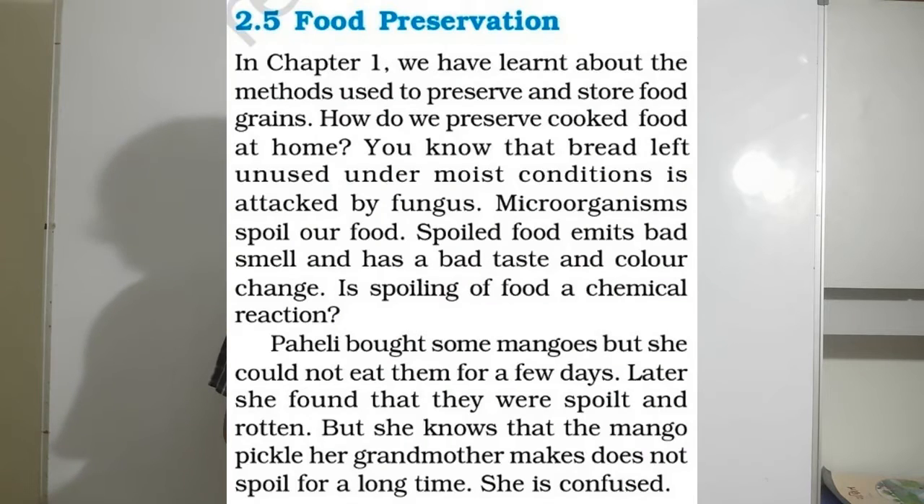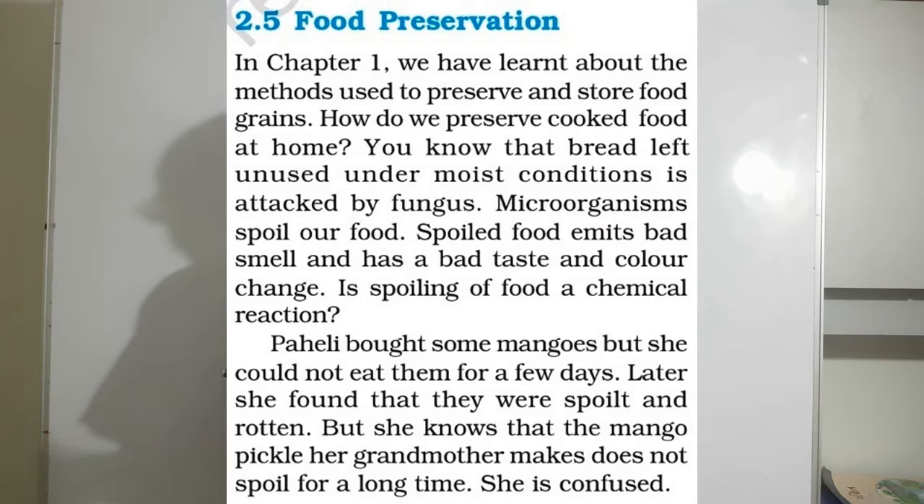Now, food preservation. In chapter 1, we have learnt about the methods used to preserve and store food grains. How do we preserve cooked food at home? You know that bread left unused under moist condition is attacked by a fungus. Microorganisms spoil our food. Spoiled food emits a bad smell and has a bad taste and color change. Is spoiling of food a chemical reaction? Yes, it is a chemical reaction.